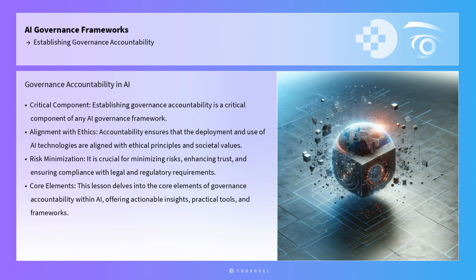As AI systems become more complex and pervasive, establishing clear lines of accountability becomes imperative for organizations striving to maintain ethical standards and operational excellence. This lesson delves into the core elements of governance accountability within AI, offering actionable insights, practical tools, and frameworks that professionals can directly implement to address real-world challenges.